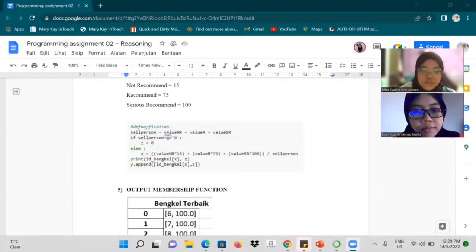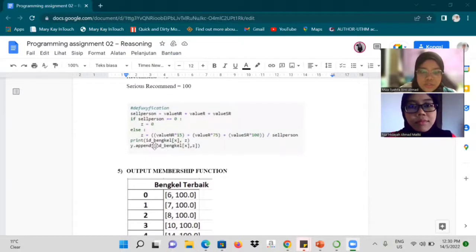If there is a value, the Z will create the output by the value NR multiplied by 15, plus value R multiplied by 70, plus value HR multiplied by 100, and divided by the cell person that has been calculated above.